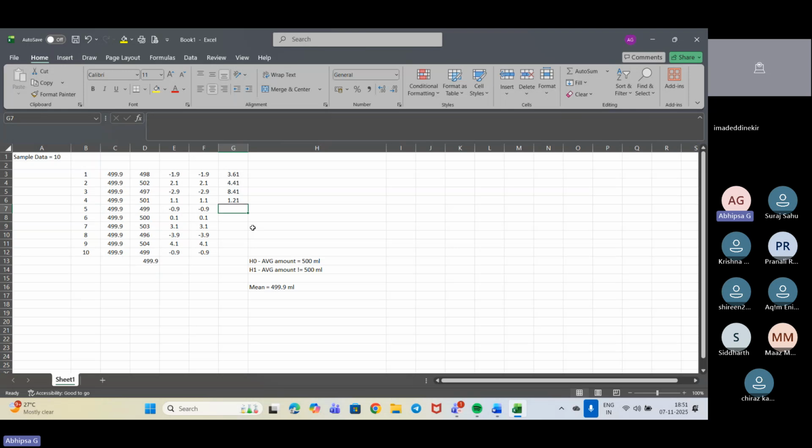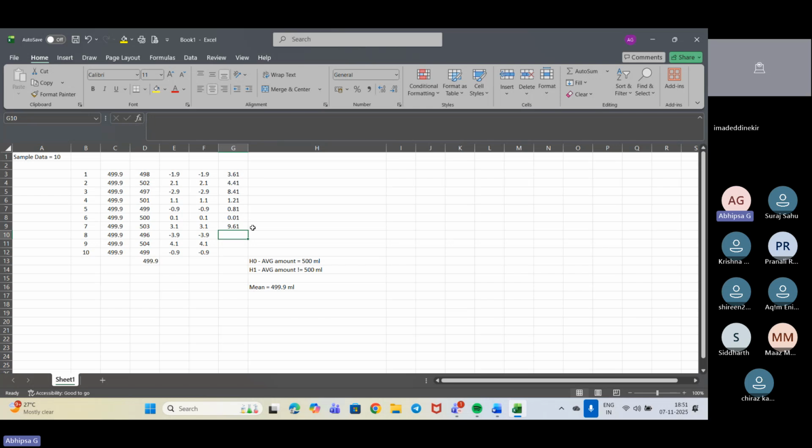Next, 0.9, so 0.81. 9 into 9 is 81. So it's 0.81. Next, 1.1 into 1.1, so 0.01. Next, we have 3.1, so it will be giving 9.61. Okay.